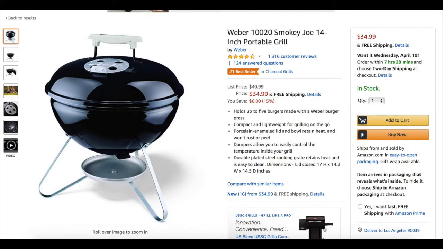Let's say, for example, we picked this barbecue from Amazon and it's priced at $34.99. Then we can post it on eBay for, let's say, $59.99. When somebody buys this barbecue from our listing on eBay, we then come to Amazon and buy this barbecue grill, and we don't have it shipped to us, we have it shipped directly to the customer.